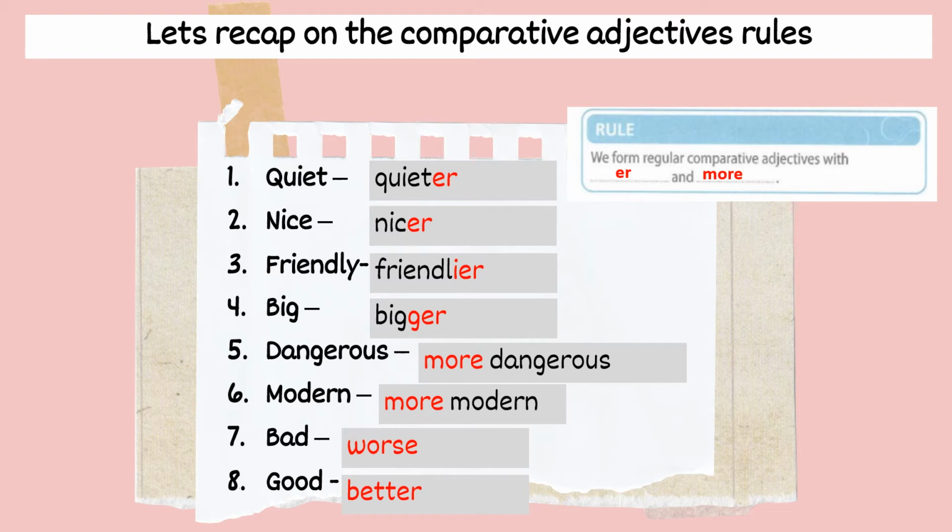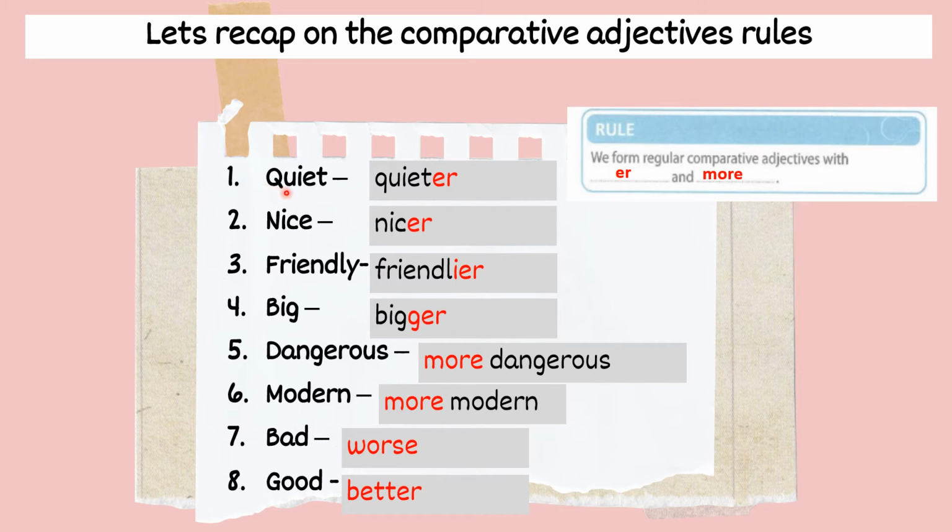Okay, to form comparative adjective, we have to add er or more. Kita perlu tambah er ataupun more. Okay, so we have to add er after the adjective word. For example, number 1, quiet become quieter. So we put er at the back of the adjective word. Kita tambah er. So quiet become quieter.